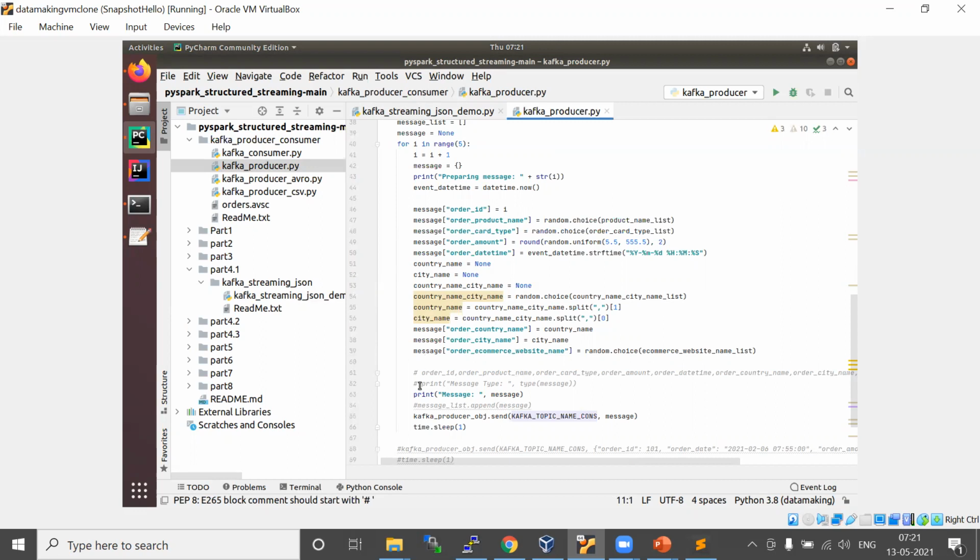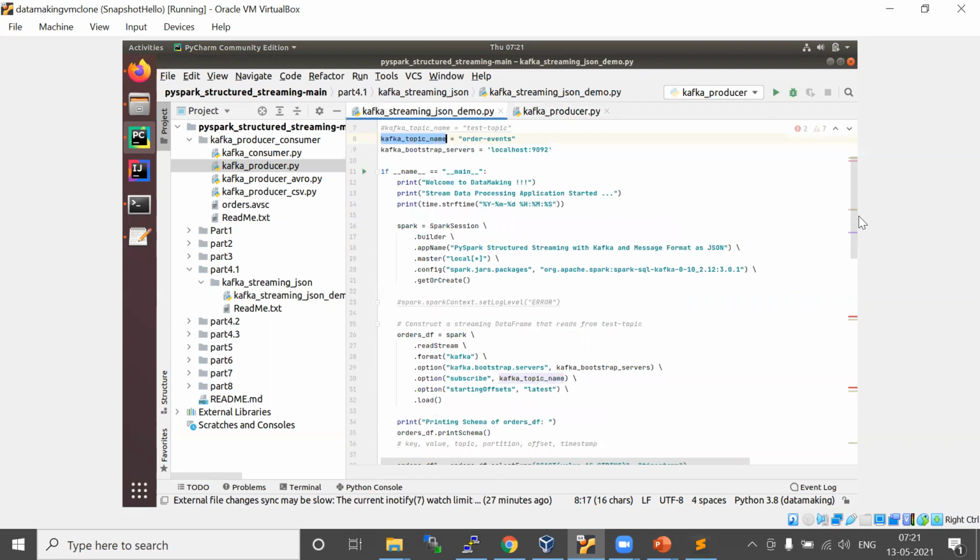Take any e-commerce site. They do it like this: one is making a transaction and putting the transaction details in the operational database like an RDBMS, and a couple of pieces of information they pass to the Kafka messaging layer. That's the kind of scenario we have to put. Once we publish this message to the Kafka topic, we consume it in Spark structured streaming.